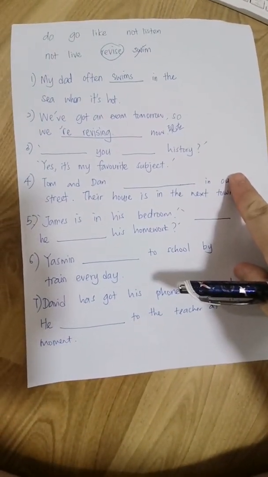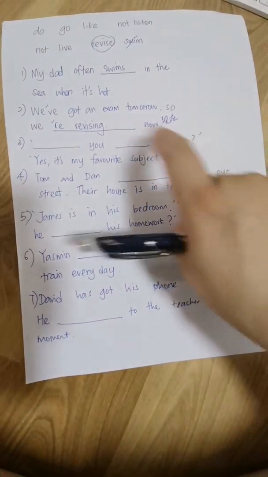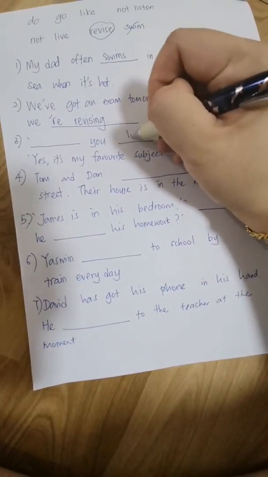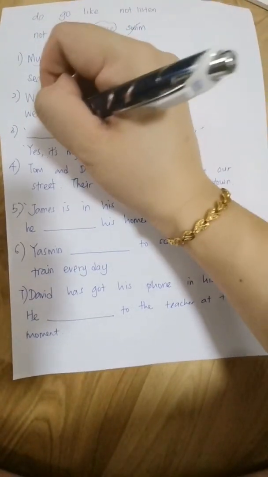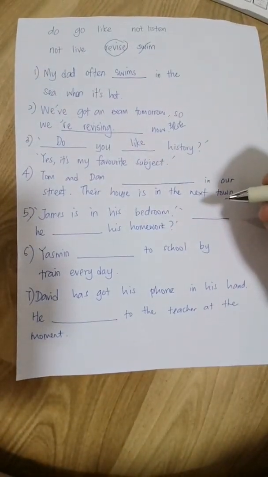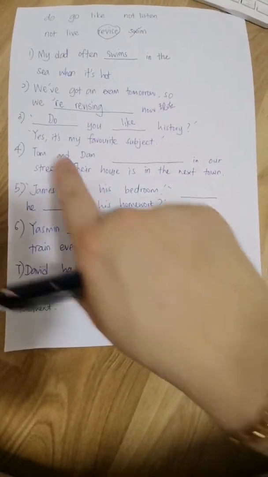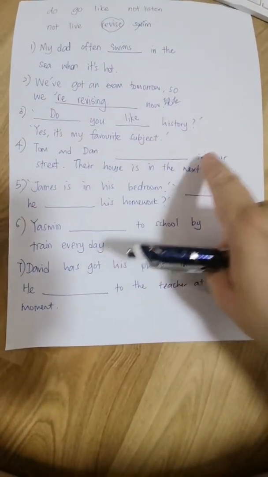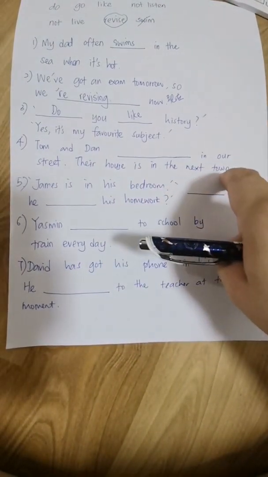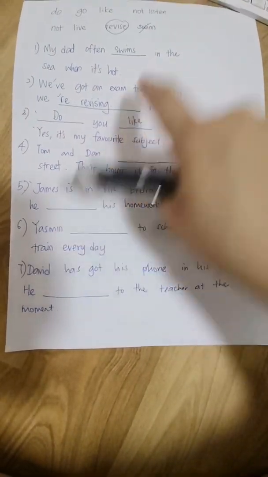Okay, number 3, do you like history? Yes, it's my favorite subject. So like is here, we have to add our own answer. Do you like history? Next, number 4, Tom and Dan live in our street. Their house is in the next town. Tom and Dan,